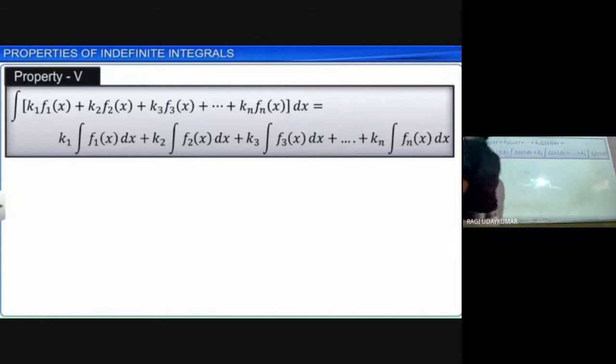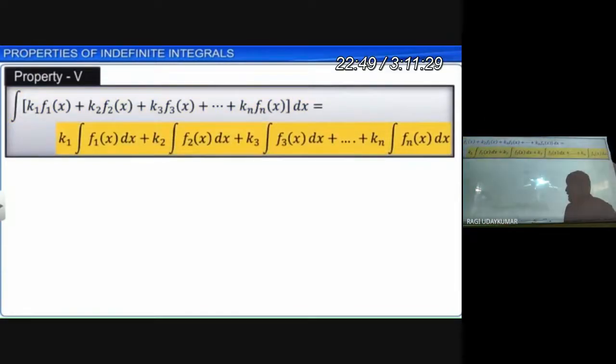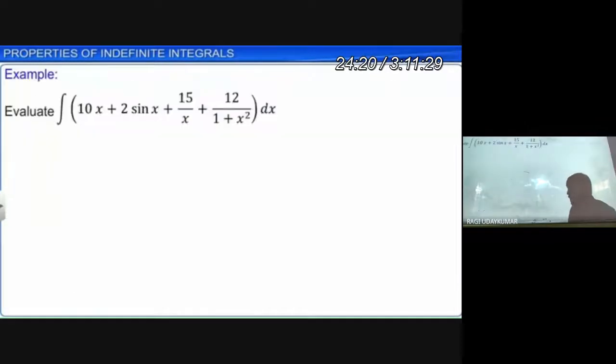A constant times a function plus another constant times another function. So individually, the constant goes outside: k1 times the integration of f1(x) plus k2 times the integration of f2(x). Whenever you see that, you can easily understand it. You can split the required things like this if it is given to you.